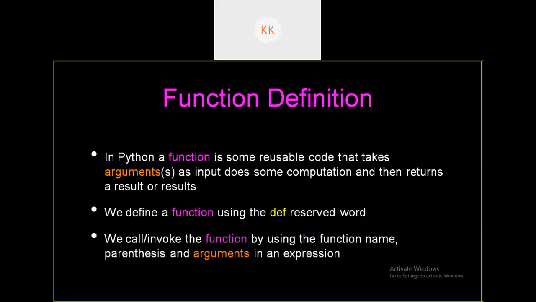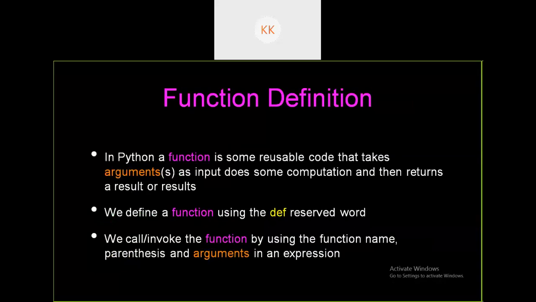In Python, the reusable code, that is the function, also takes something called arguments. What are arguments? Arguments are just like an input to the function, which might result in an output. When you give an input to a block of code, it gives an output. The input given to this block of code, we call arguments. How to define a function? Using the keyword called def. Def is the reserved word we use to define a function.